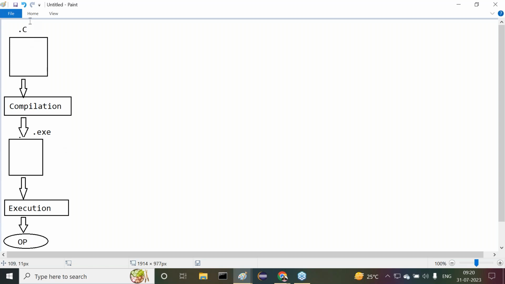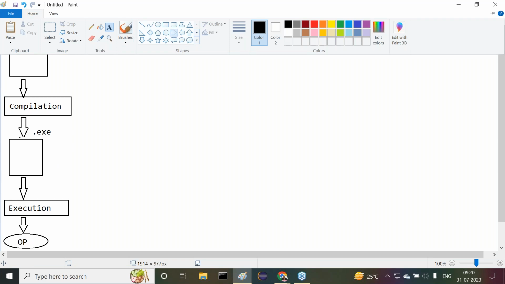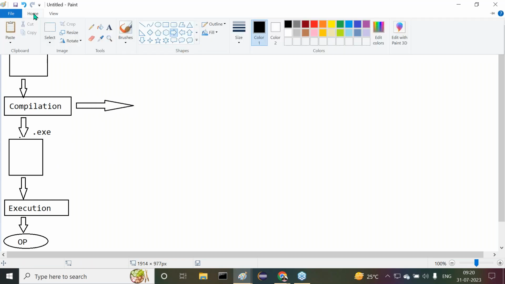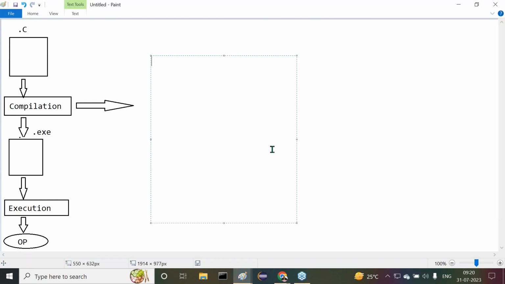Now, what is the meaning of compilation? If you observe this, compilation includes 4 phases. What are the 4 phases inside the compilation? First one is the preprocessor. Our required point is that the preprocessor is required in C++, but the preprocessor is not required in Java.